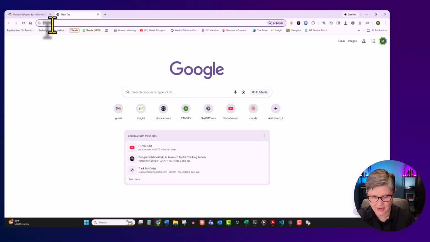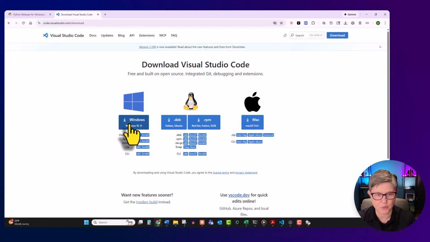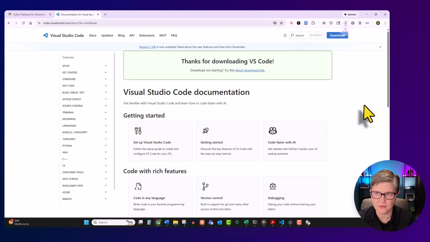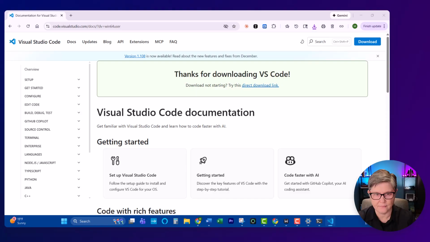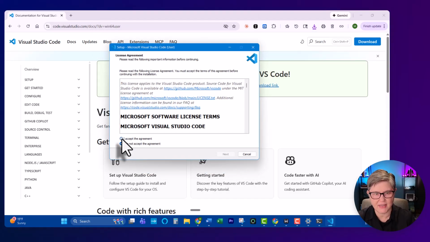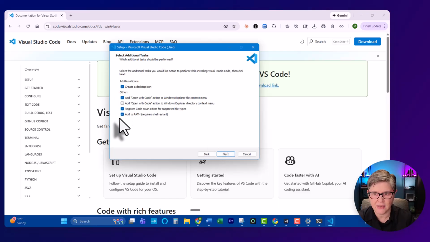So next we will install Visual Studio Code. So let's type code.visualstudio.com. You can click on Download VS Code. I'm on Windows, so I'm going to click here. If you're on Mac, you need to choose this one. When the download is complete, open the installer and run through the setup. If you see options like add to the path, open with code, enable them all. Then finish the installation.